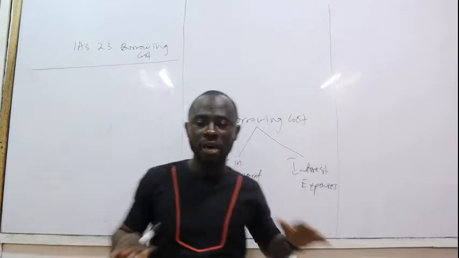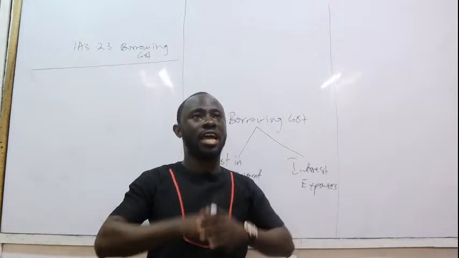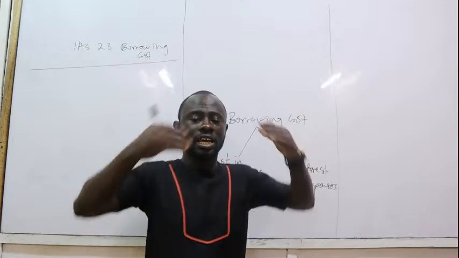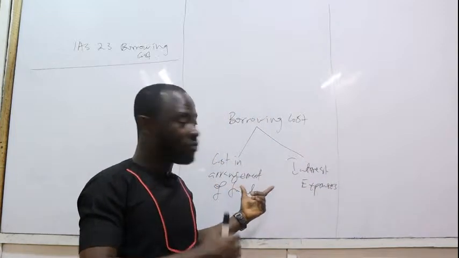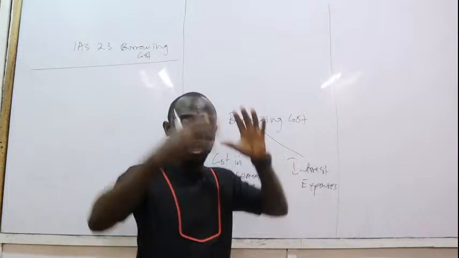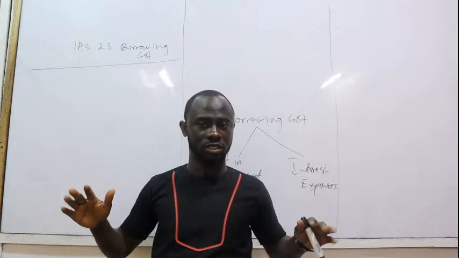Usually, the benchmark rule is that when companies borrow funds, the general rule is that expenses incurred, like the cost incurred in the arrangement of the fund, and then the interest expenses, the borrowing cost in total, must be written off in the income statement. That is the general rule.